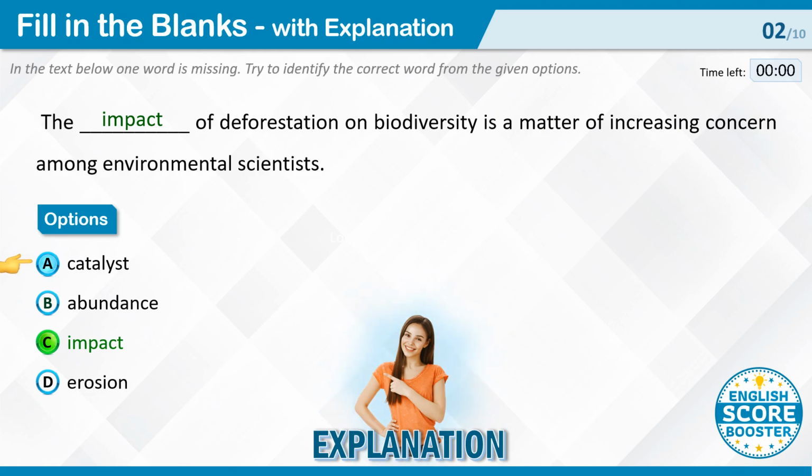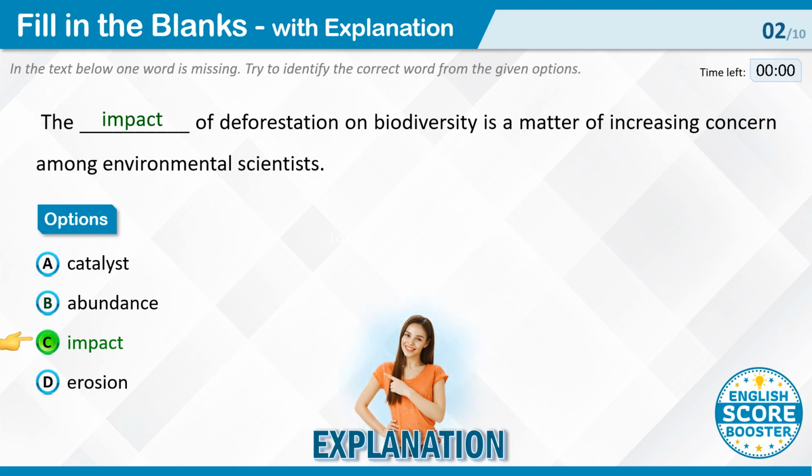Catalyst. Catalyst means something that causes a change or accelerates a process. However, it doesn't appropriately convey the idea of the consequences of deforestation on biodiversity in this sentence. Abundance. Abundance means a large quantity of something. However, in the context of the sentence, it doesn't convey the idea of the consequences of deforestation on biodiversity.